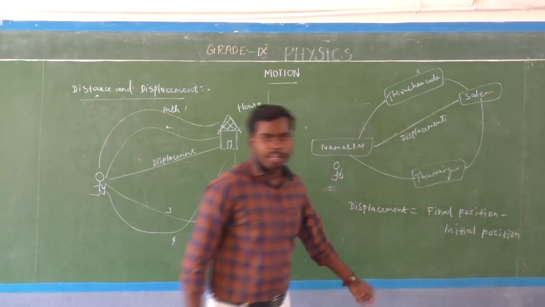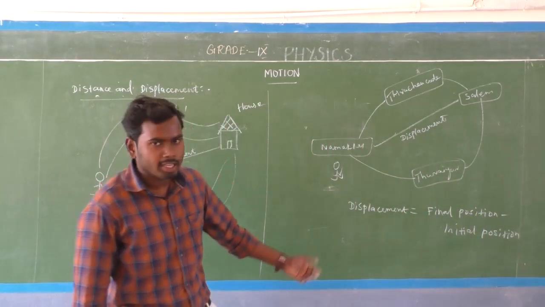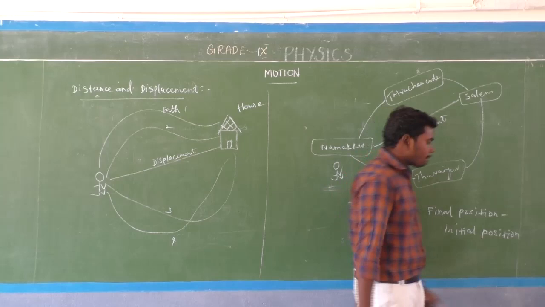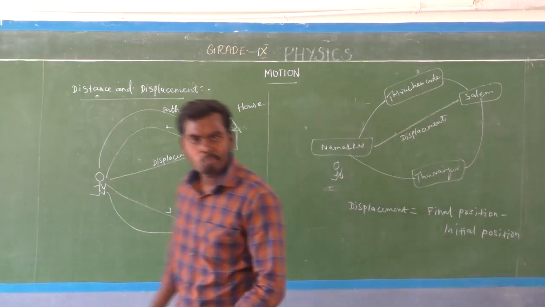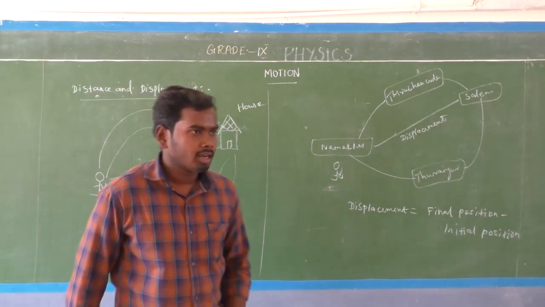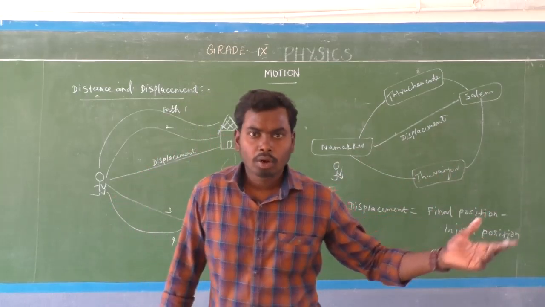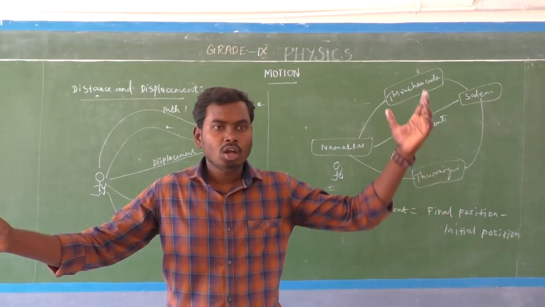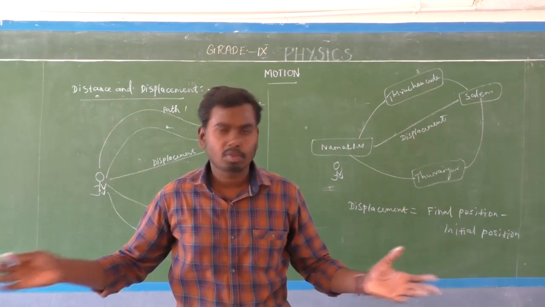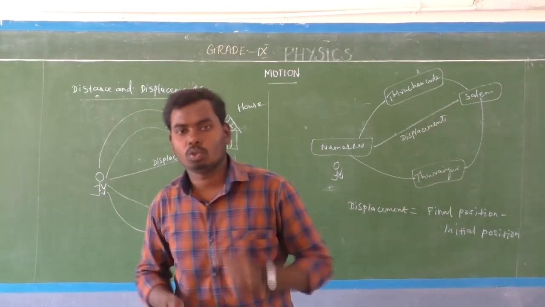So this is for numerical purposes to find out the displacement value. But what is distance? Distance is the total path length between 2 points. You don't get confused, it's very easy.